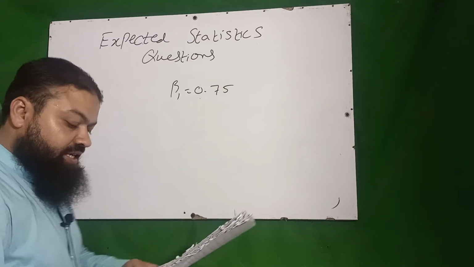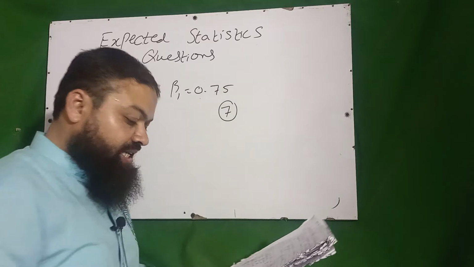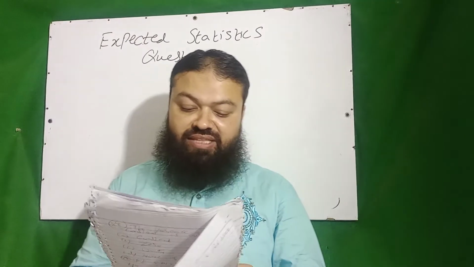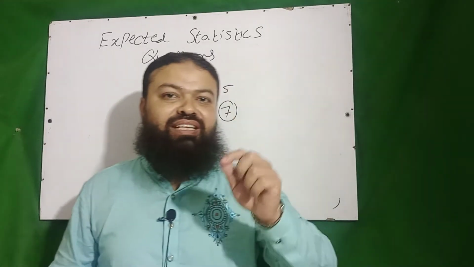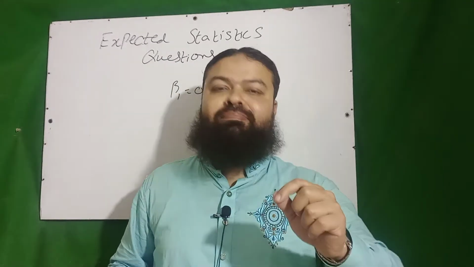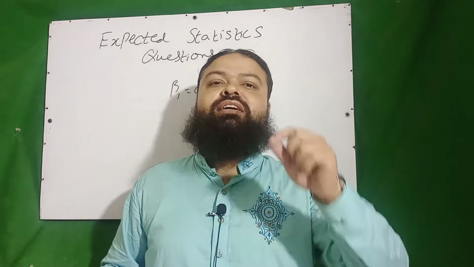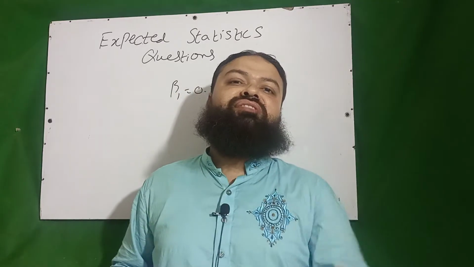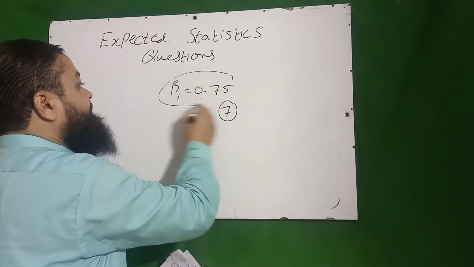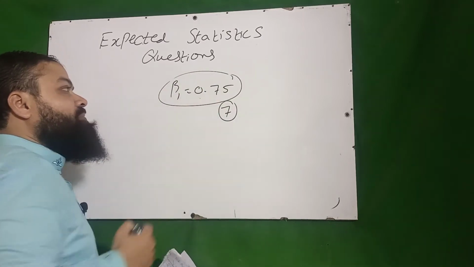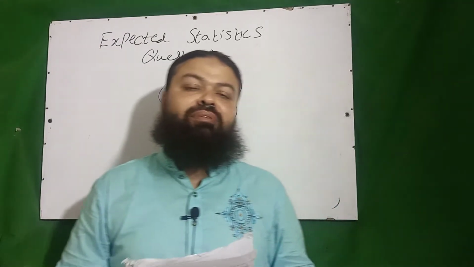Question number 3, beta 1 is equal to 0.75. If we add 7 to every value of the data set, then what is the value of beta 1? Dear students, beta 1 is independent of origin, it is independent of scale, it is not affected by adding, subtracting, multiplying and dividing a constant number. If 7 is added to every value of the data set, then beta 1 will be the same, it will never be changed. 0.75 will be the correct option in the exam.